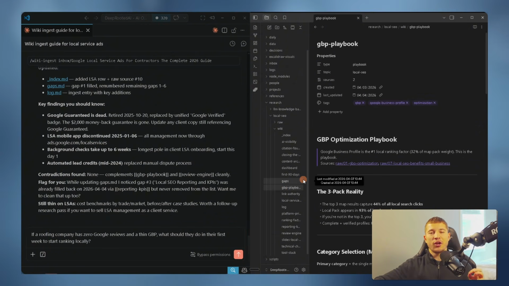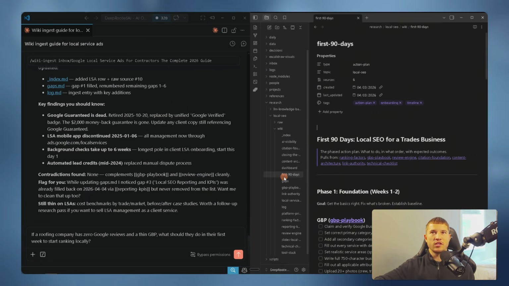Now, if this is correct, Claude is immediately going to hop into our Google Business Playbook article inside of our wiki, as well as our first 90 days article. It's going to pull answers from those, and then it's going to ask us if we want to log it. Let's see if that's the case. So I'm going to go ahead and send off this question.